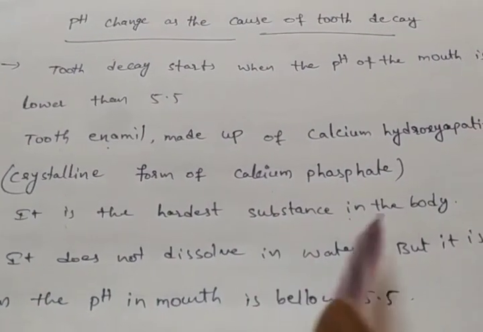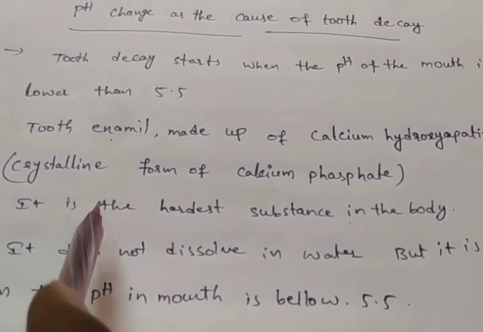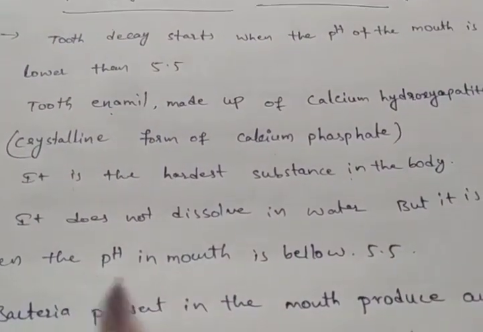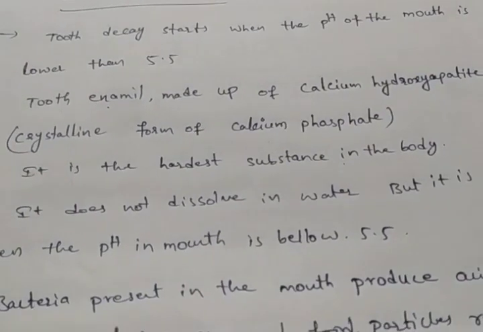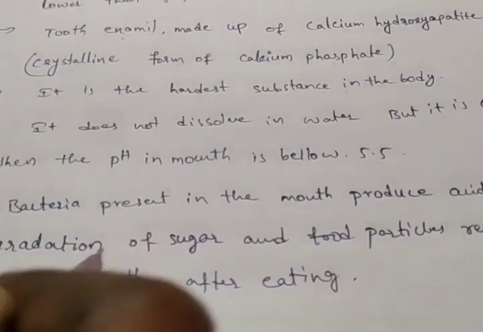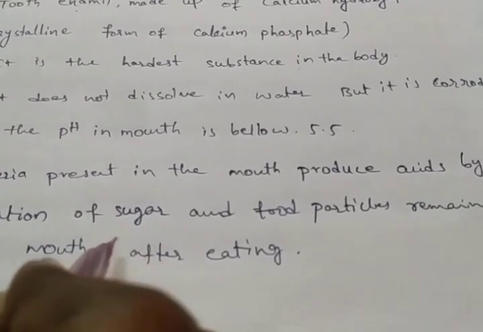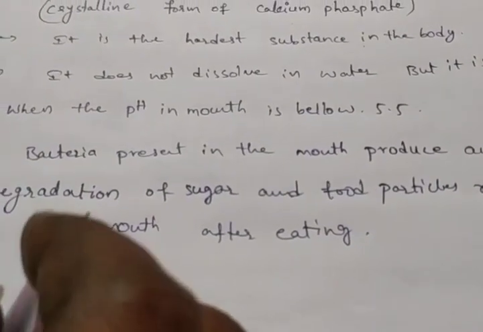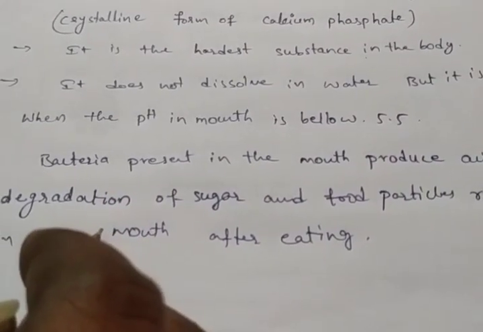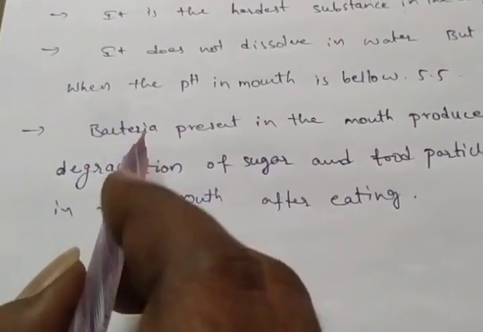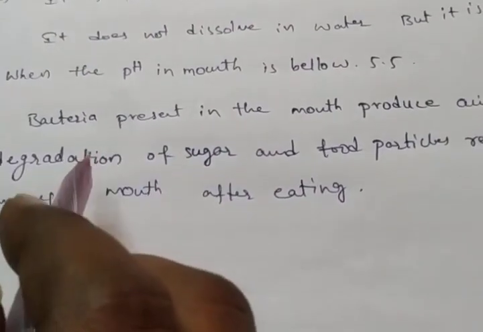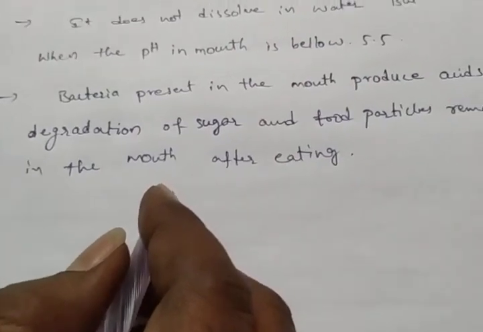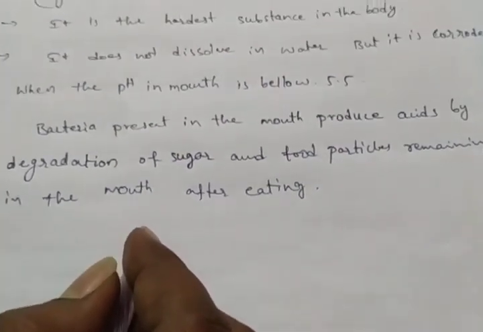It is the hardest substance in the body. It does not dissolve in water, but it is corroded when the pH in the mouth is below 5.5. After eating, some food particles remain in our mouth, and due to that, bacteria produce acids by degradation of sugar and food particles.